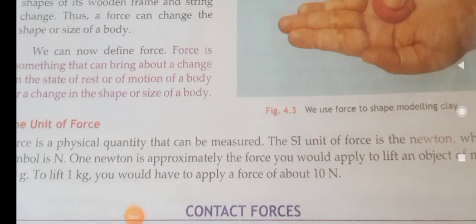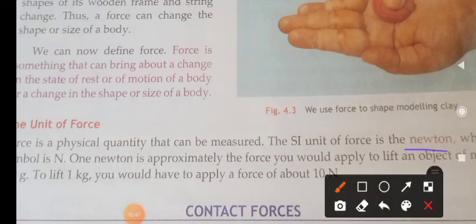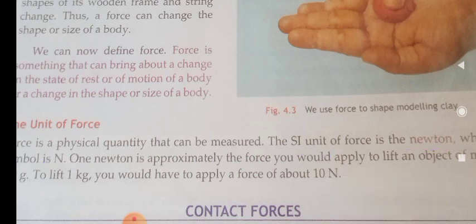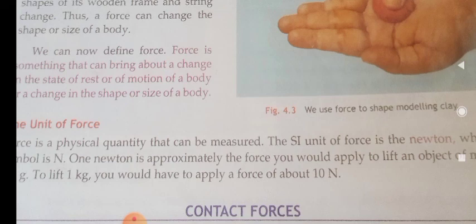So what is the unit of force? The SI unit of force is Newton, and the symbol is capital N. Okay, capital N. One Newton is approximately the force you would apply to lift an object of 100 grams. So the force you apply to lift 100 grams of weight is called 1 Newton. To lift 1 kg you would have to apply a force of about 10 newtons.